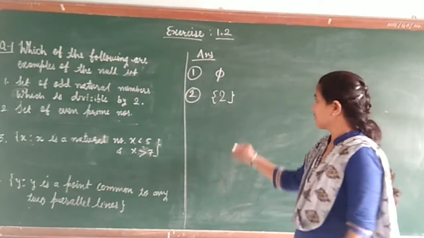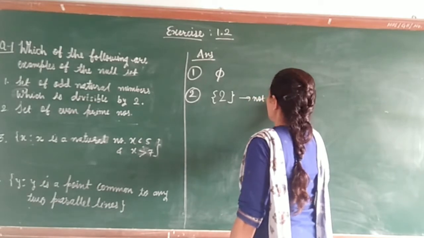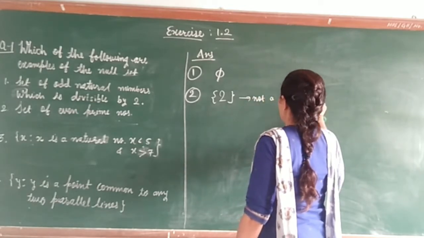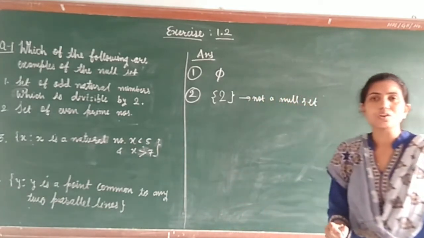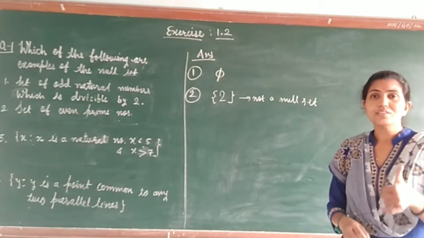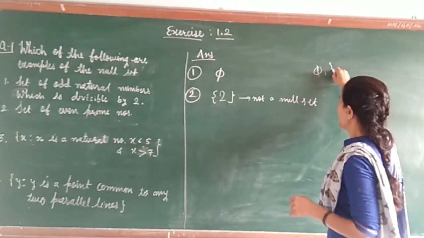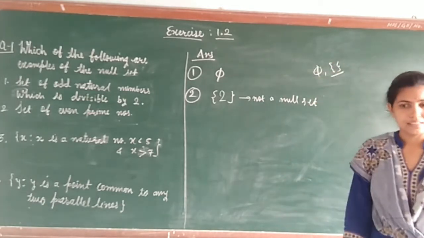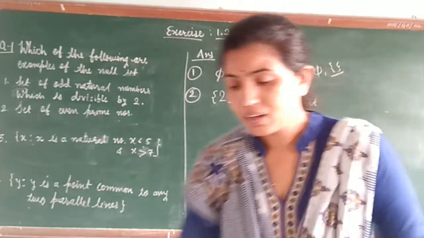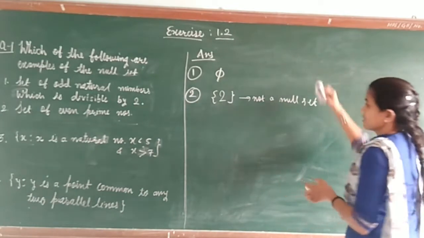So there is 2, and therefore this is not a null set. This is not an empty set, not a void set. All these words are used for the empty set: null set, void set and empty set. The notation is phi or blank curly brackets.